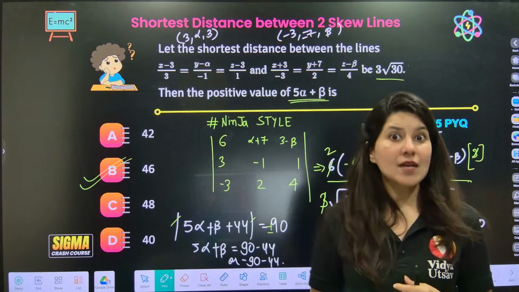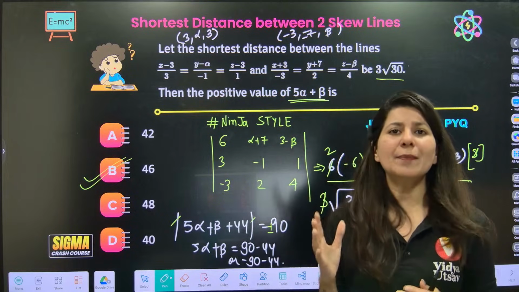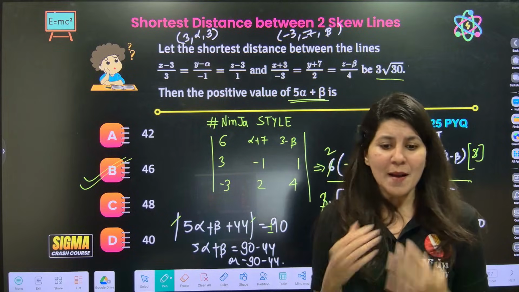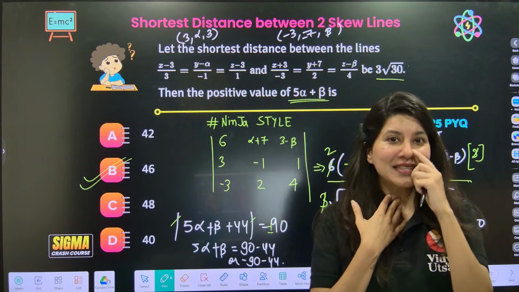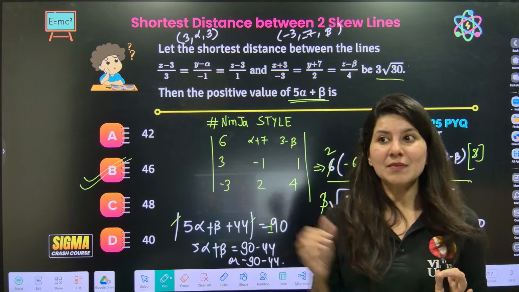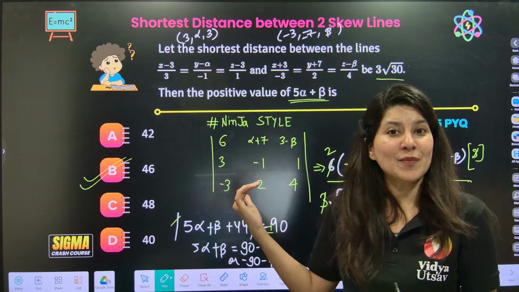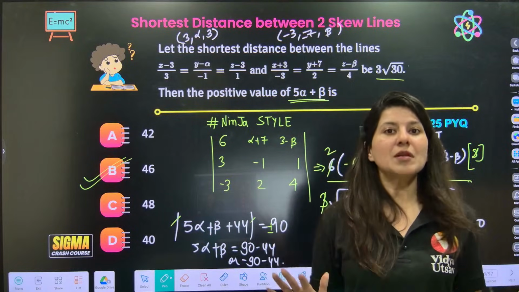On Telegram, I am announcing 3D geometry, one of the highest-weightage chapters in the history of JEE Mathematics. Please do not say my throat is aching after repeating the same line. 3D geometry, minimum, bare minimum 2 questions just from 3D geometry. I'm not even adding vector. If you add vector, bare minimum 3 questions.